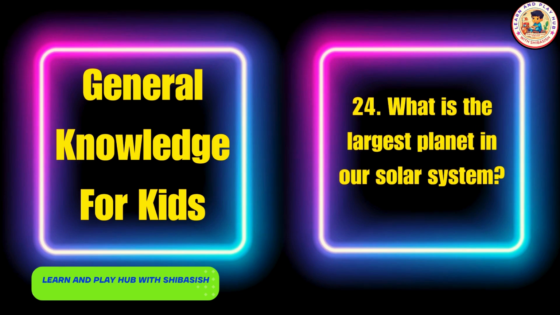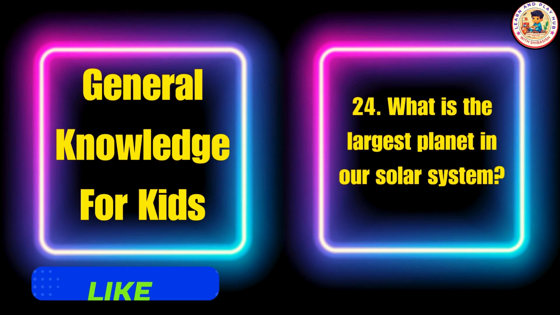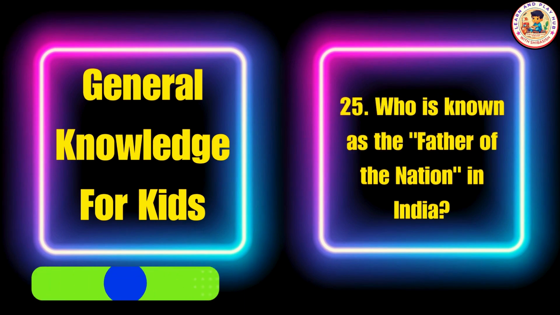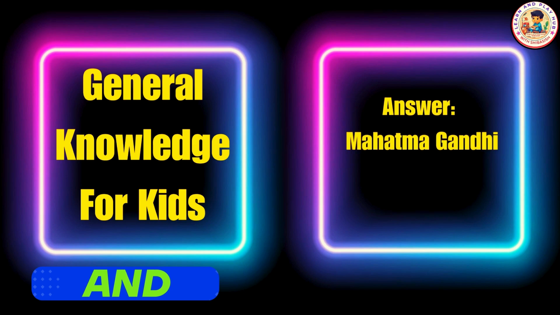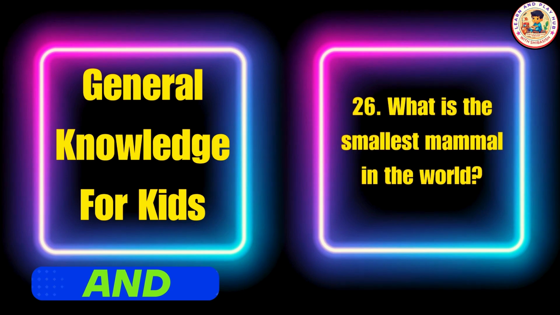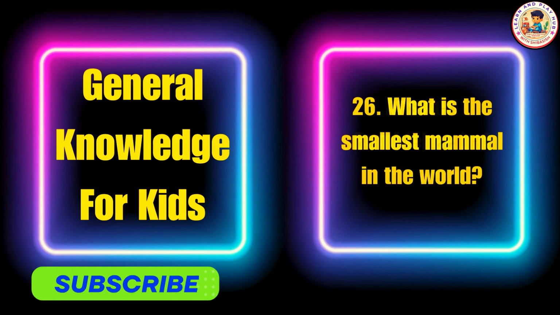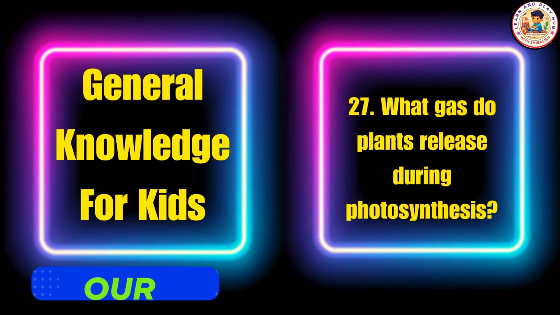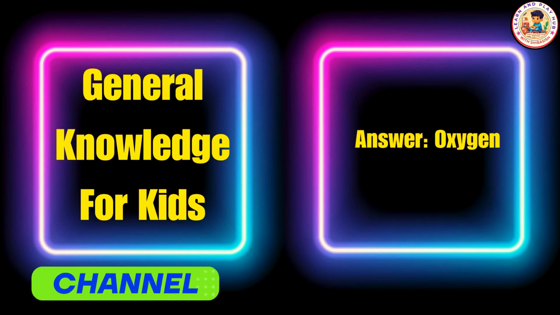What is the largest planet in our solar system? Answer: Jupiter. Who is known as the father of nation in India? Answer: Mahatma Gandhi. What is the smallest mammal in the world? Answer: bumblebee bat. What gas do plants release during photosynthesis? Answer: oxygen.